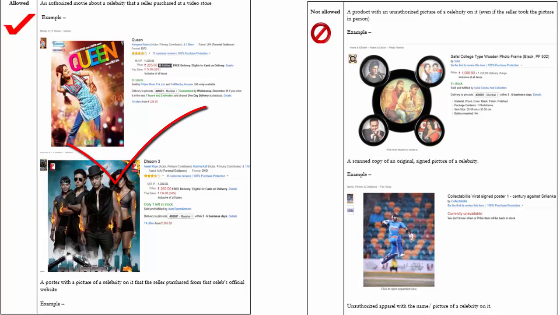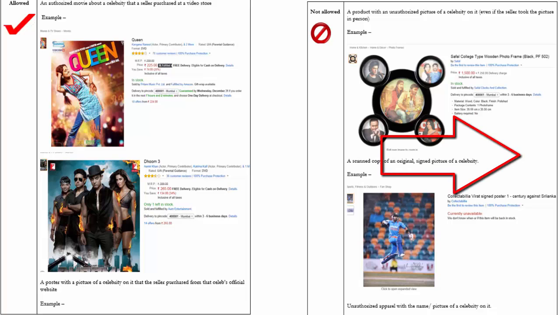The screenshot on the left will show you an authorized poster about a celebrity that a seller purchased at a video store. If you notice quite clearly, a poster with a picture of a celebrity on it was purchased from the local video store or from the celebrity's official website. On the right hand, you would see a product with an unauthorized picture of a celebrity on it.